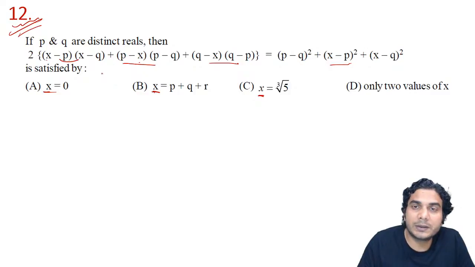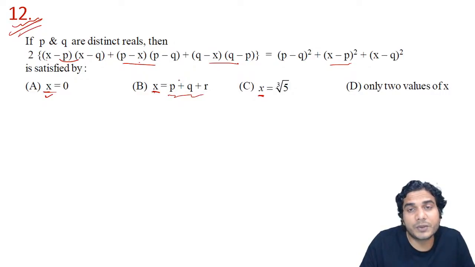Just try to put some values in this, by using hit and trial. So what are the possible values you should put? p, q, 0. You can always put 0, and 0 is given in the options also, so it will be beneficial to check 0. And you can go with the options also: p, q, r, p plus q plus r, because you need to check which x will satisfy this equation.